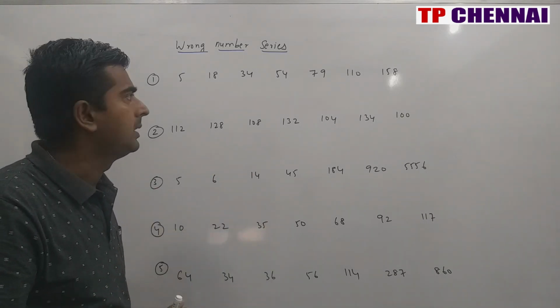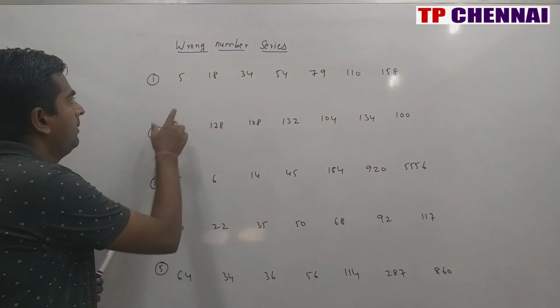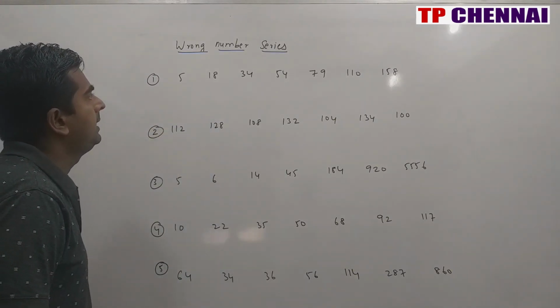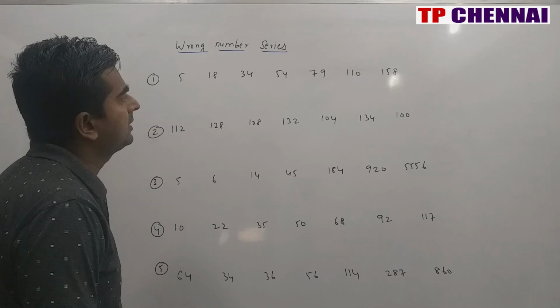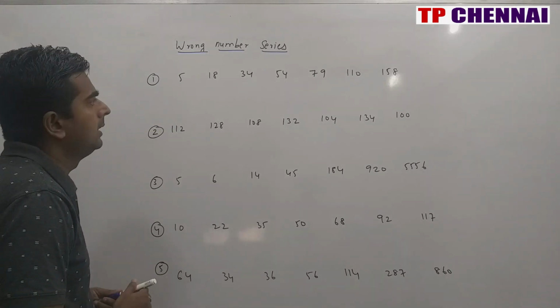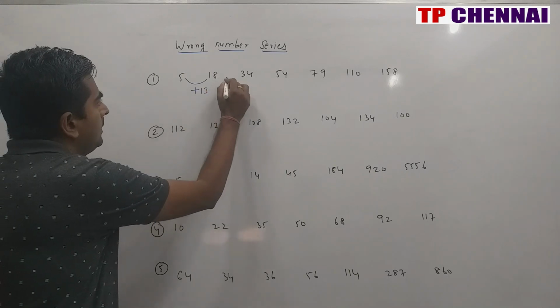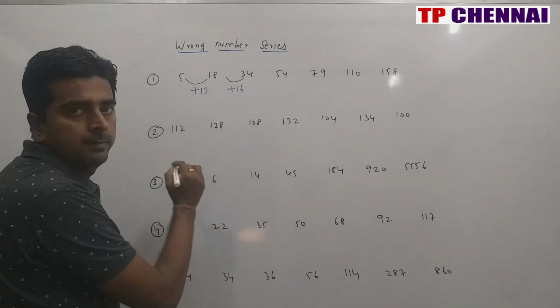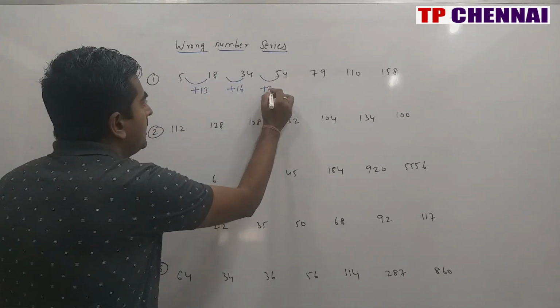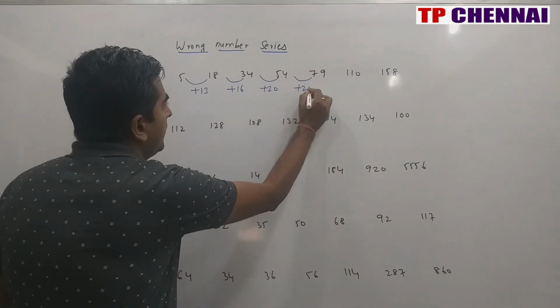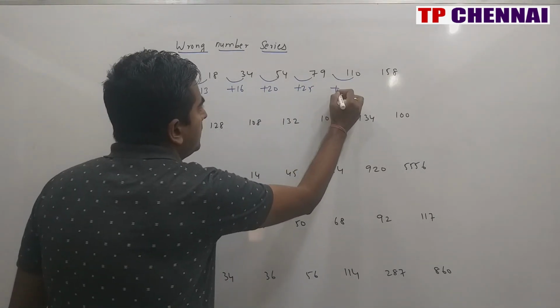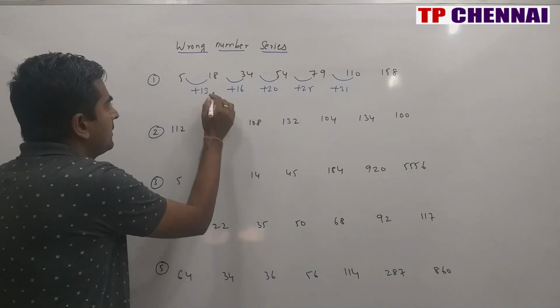That will be your wrong number. So when you see here 5, 8, 5, 18, 34, 54, 79, 110, 158. When you see the difference here, how much difference is there? This is plus 13. This is how much? Plus 16. This is how much? Plus 20. This is how much? Plus 25. This is how much? Plus 31. So the second difference is nothing but how much?